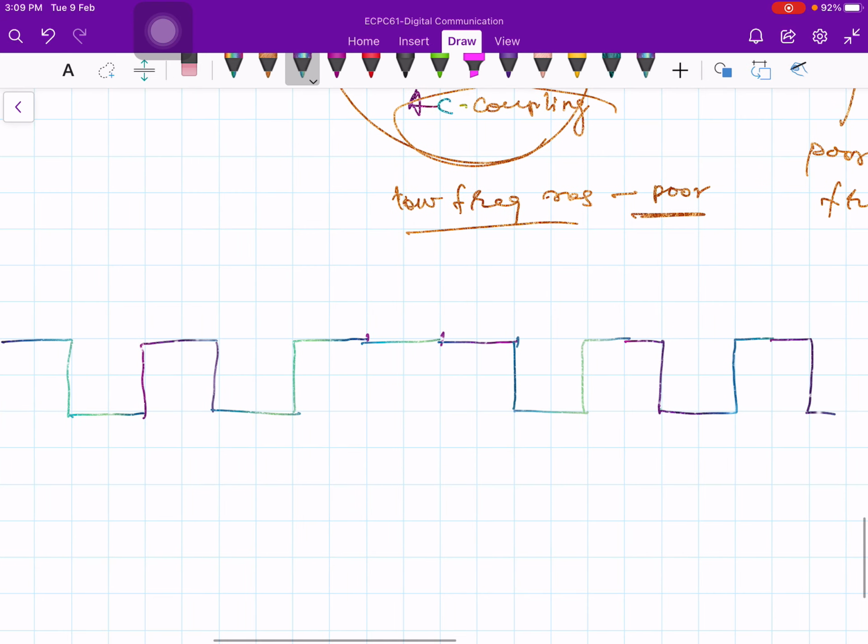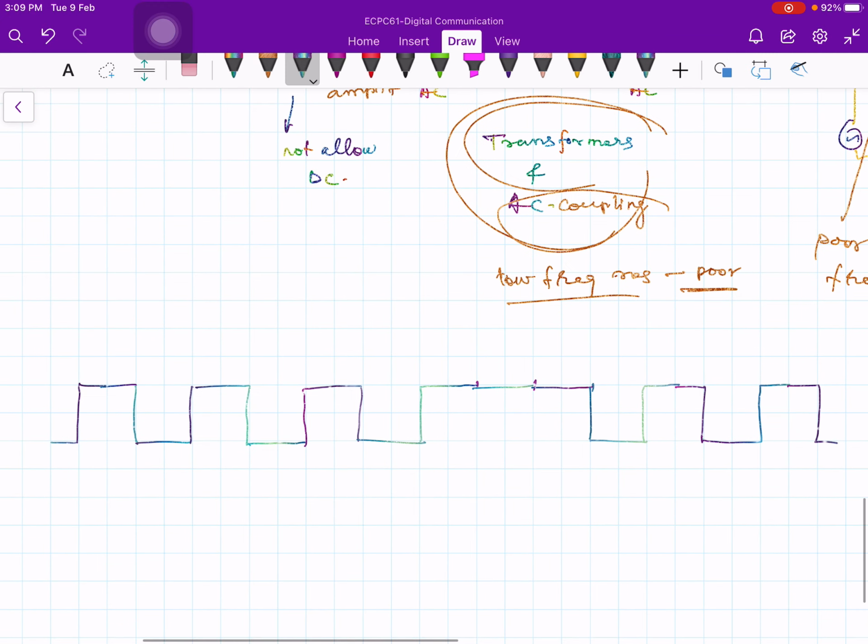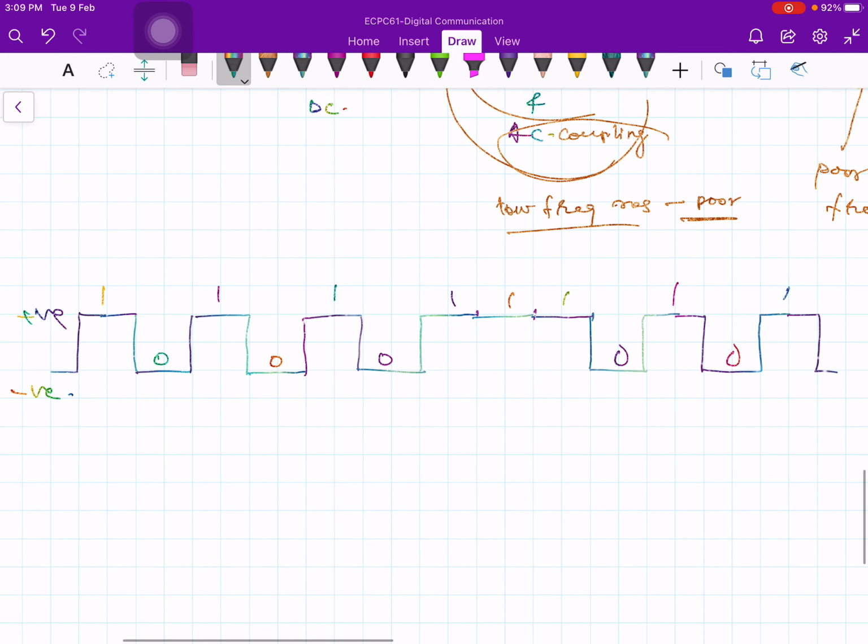Now this is 1, 0, 1, 0, 1, 0, 1, 1, 1, 0, 1, 0, 1. This one is positive voltage and this is negative voltage. Let's say this is your NRZ, non-return to zero waveform that you are transmitting, corresponding to the sequence 1 0 1 0 1 0 1 1 1 0 1 0 1. This is the sequence I would like to transmit.